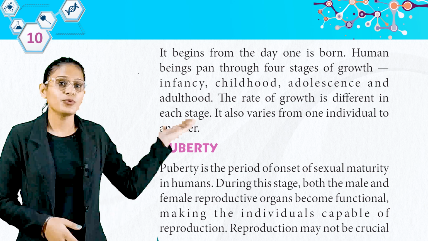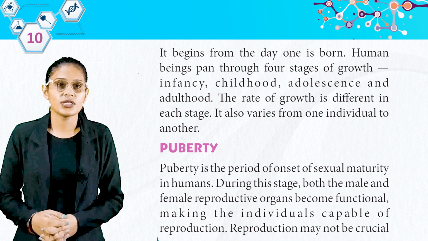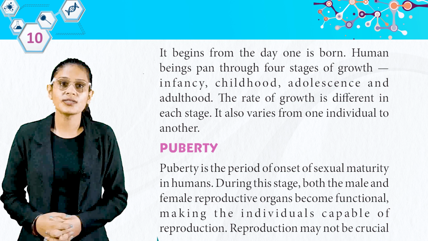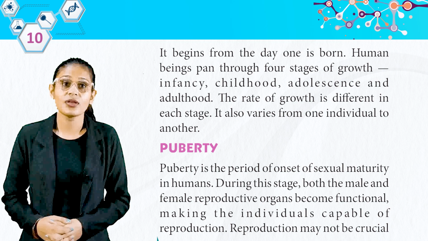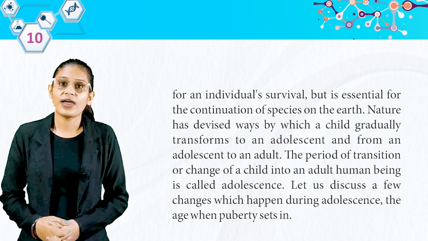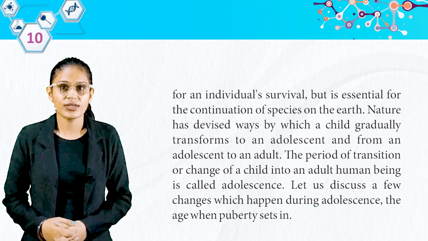Here we have puberty. Puberty is the period of onset of sexual maturity in humans. During this stage, both the male and female reproductive organs become functional, making the individuals capable of reproduction. Reproduction may not be crucial for an individual's survival, but is essential for the continuation of species on the earth.